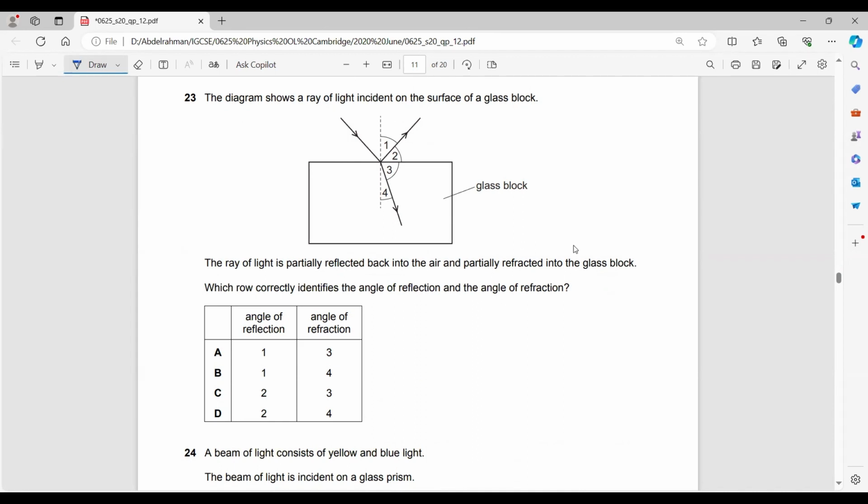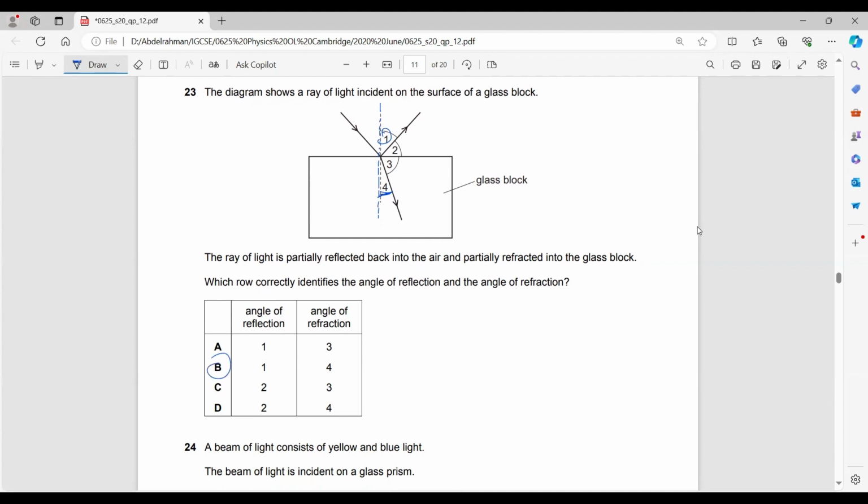Reflection would definitely be 1, and refraction would be 4. Any angle, whether incidence, reflection or refraction, has to be between the ray and the normal line. So definitely the answer would be B.